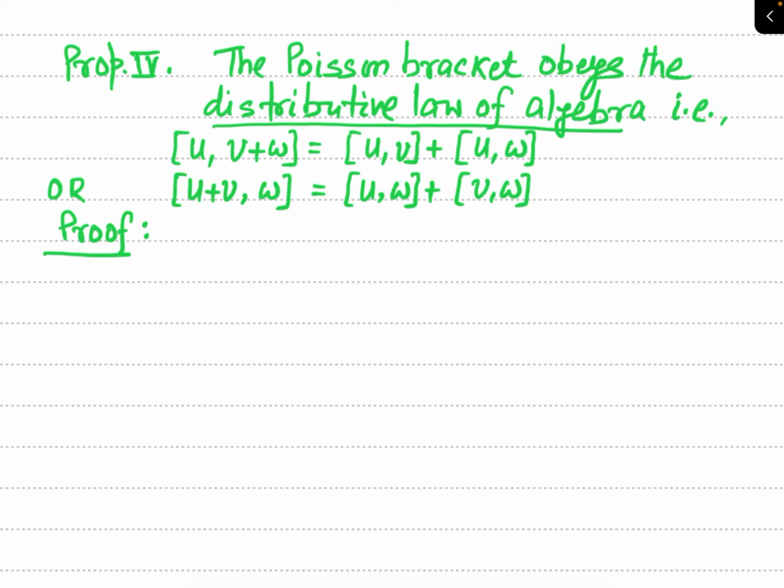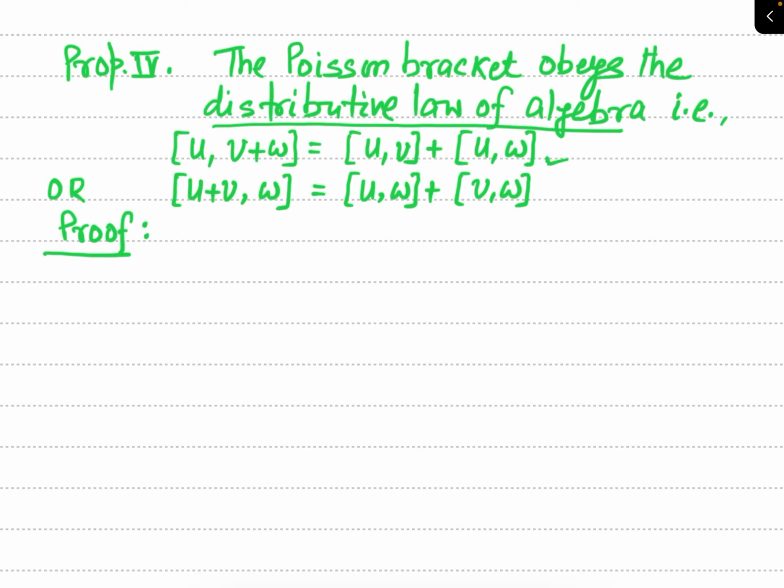It means if you define the Poisson bracket of a dynamical variable u and another dynamical variable v plus w, then this Poisson bracket will be equal to Poisson bracket of u and v plus Poisson bracket of u and w.